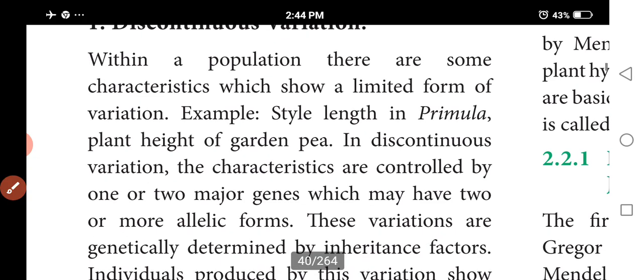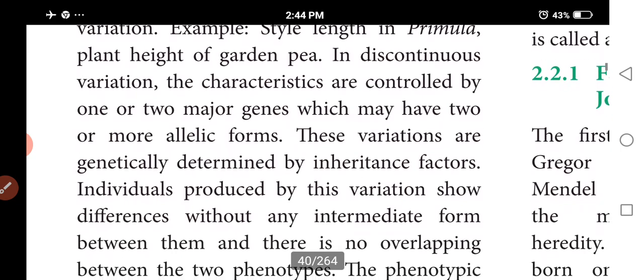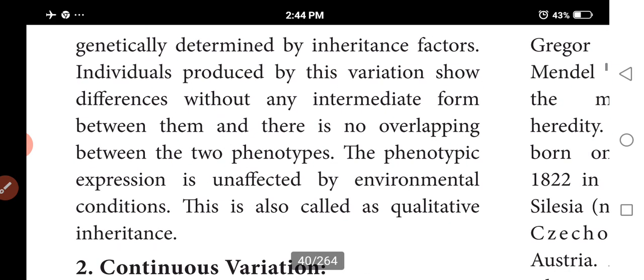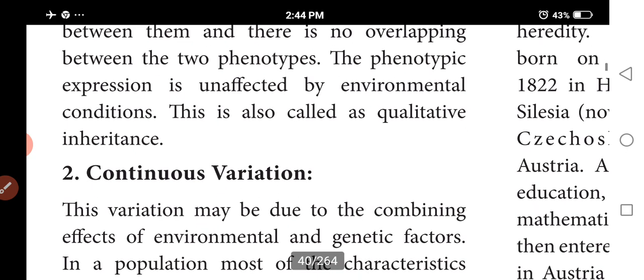So for discontinuous variation you must write: the characters are controlled by one or two major genes, genetically determined by inherited factors, with no intermediate form because there is no overlapping between two phenotypes, and not affected by environmental conditions. That's why it is called qualitative inheritance.